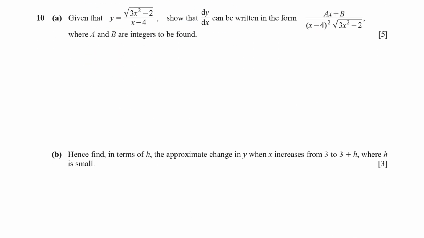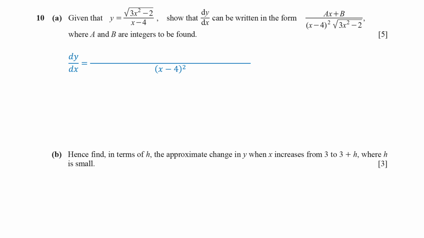In question 10, y equals √(3x² - 2) divided by (x - 4). We need to express the derivative of y with respect to x in a specific form. We need to apply the quotient rule to differentiate a fraction. The denominator is (x - 4) squared.